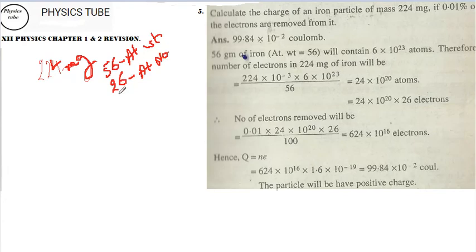So what we know, if we take 56 gram of iron, that will be having Avogadro's number, 6 into 10 to the power of 23, number of atoms in it. This is Avogadro's number.